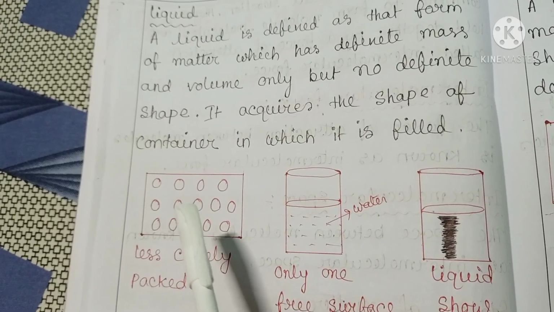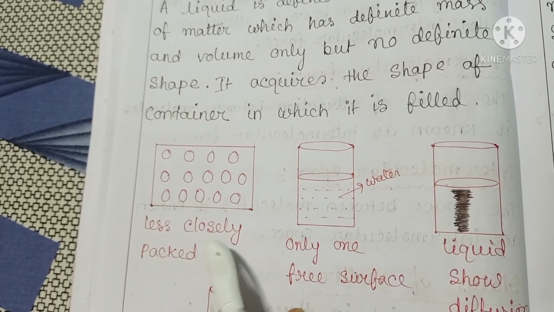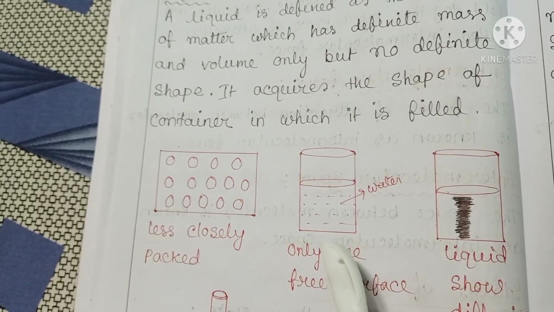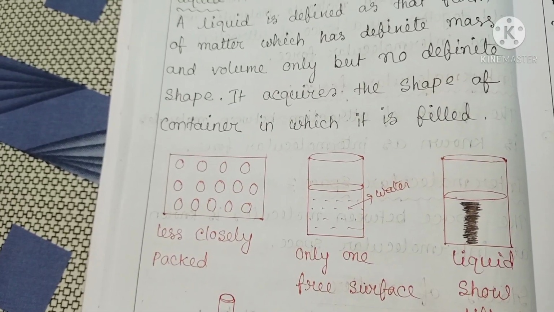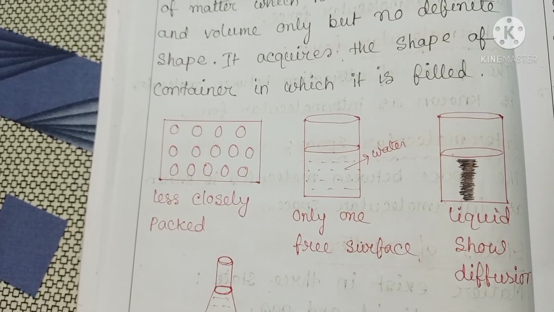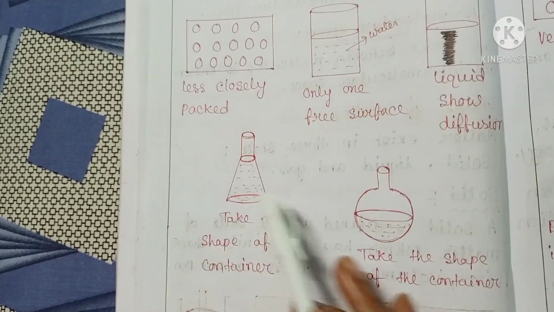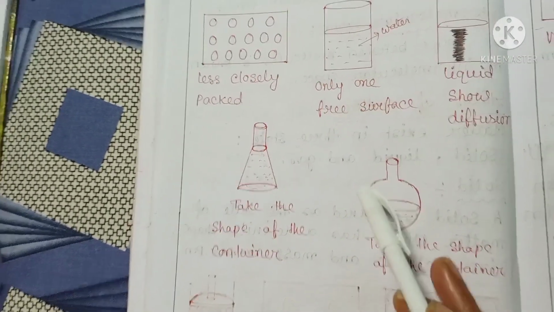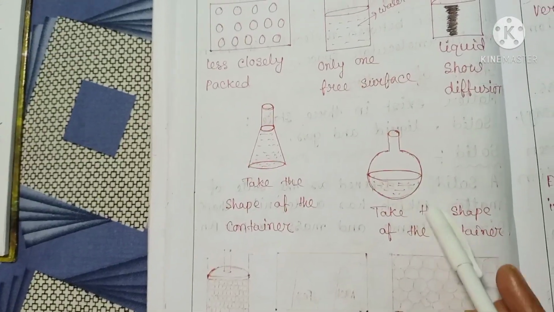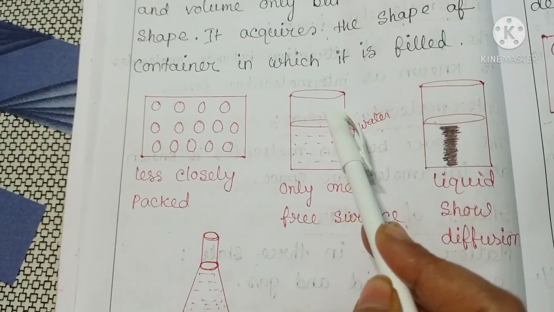In a liquid, the molecules are less closely packed. A liquid can take the shape of its container. When we pour some water in this beaker, it takes the shape of this container, and when we pour this water into this container, it takes its shape. Liquids have only one free surface.